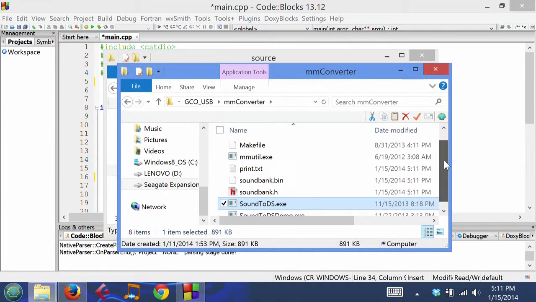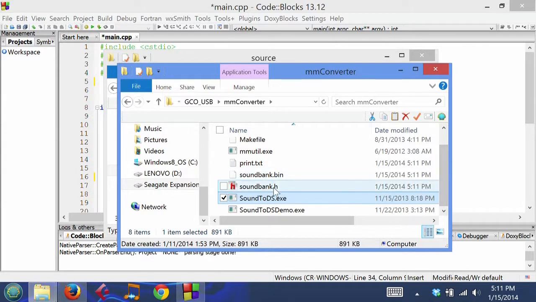And as you can see, we got a couple more things showing up. We have a soundbank.h file, a soundbank binary file, and this print thing, that's just used to keep track of all the file names. It's kind of my little workaround for making this file work. I actually have a tutorial made on how I did this.